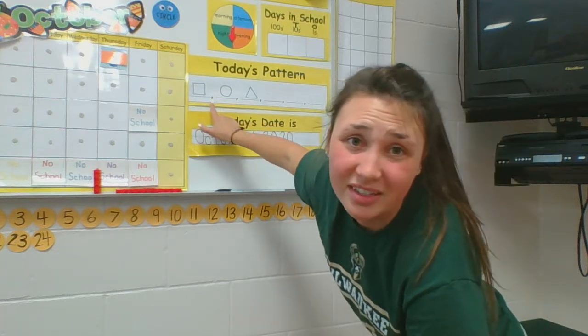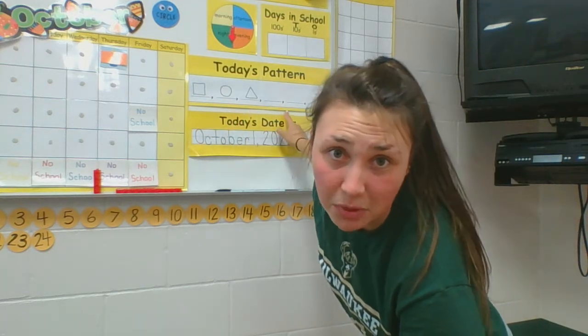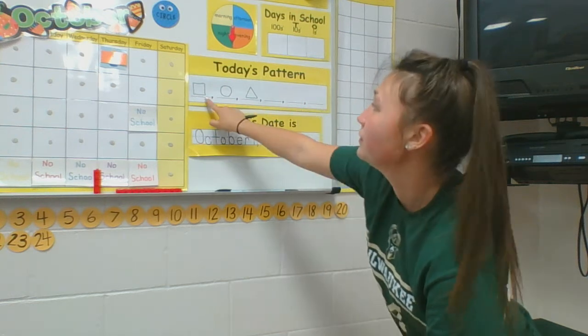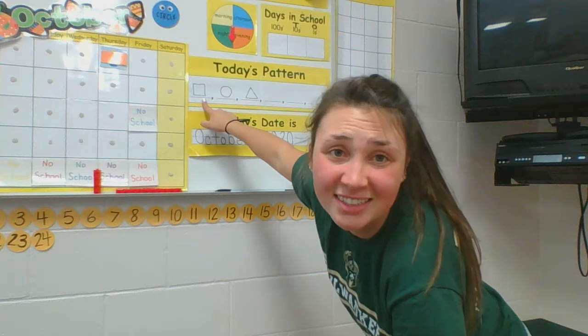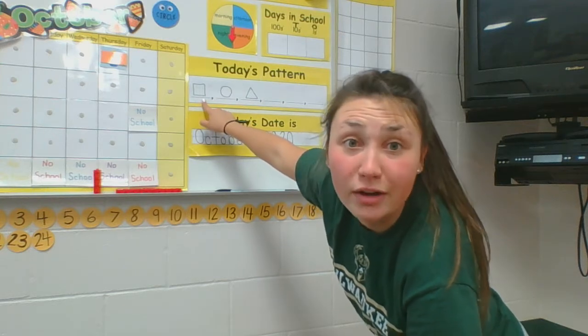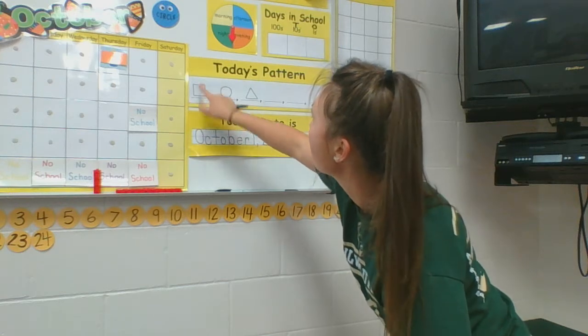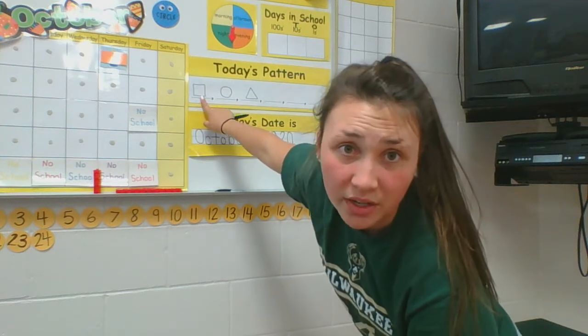First, we have to figure out what these 3 shapes are so we can repeat them in the next part of the pattern over here. First, we have a square, right? You can tell it's a square because it has 4 sides: 1, 2, 3, 4. So square is our first one.